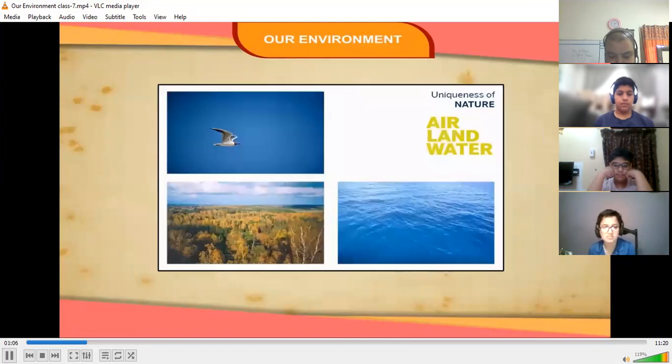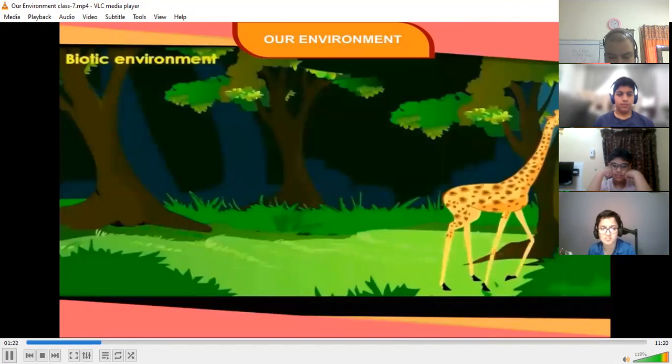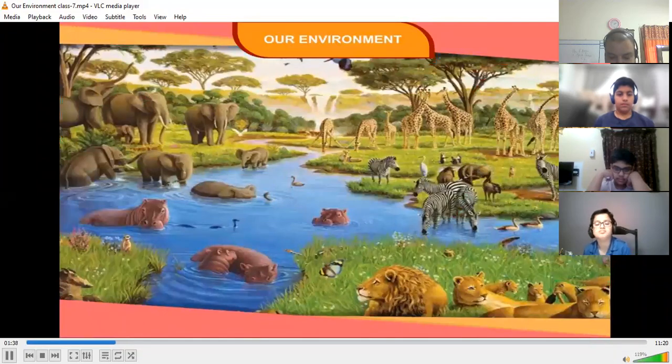Abiotic environment. It is also known as the physical environment as it comprises land, water, and air. A change in the physical environment brings about a change in the biotic environment. Biotic environment. It is also known as the biological environment as it comprises mankind, plants, animals, and other living organisms. Biological environment largely depends on the physical environment. Both components of environment, that is abiotic and biotic, are inseparable.